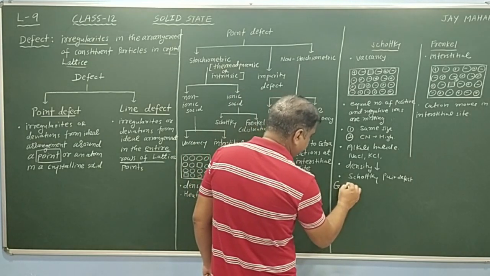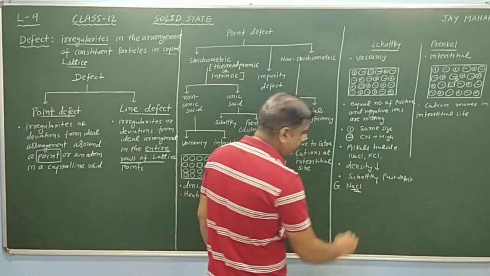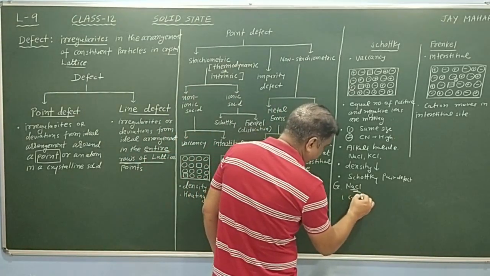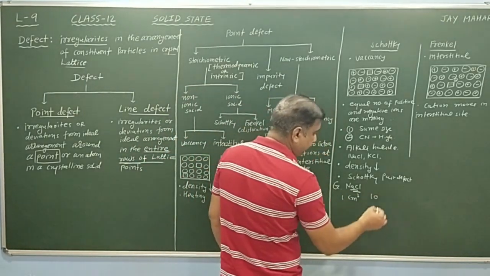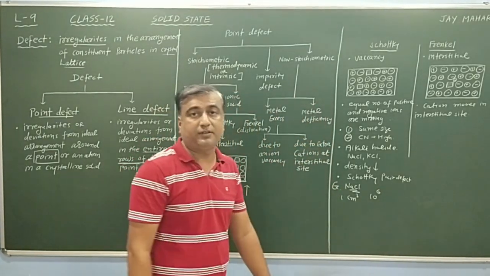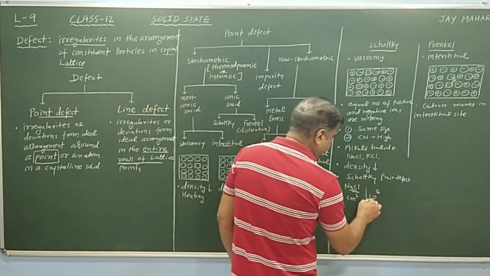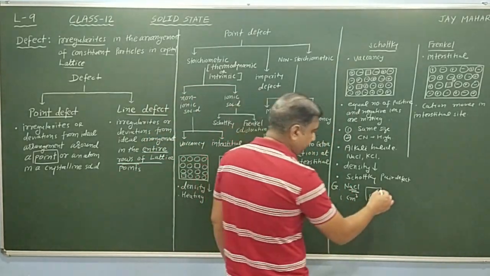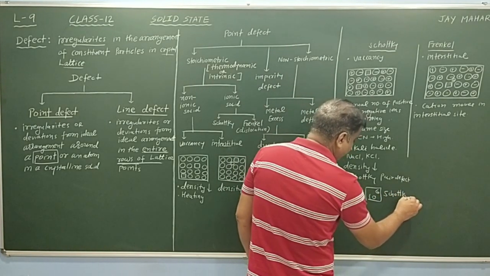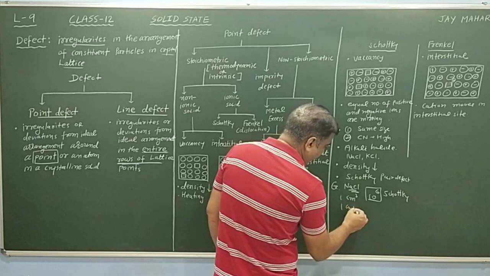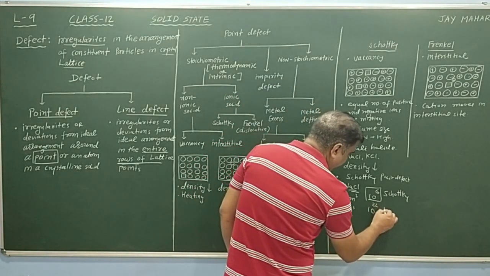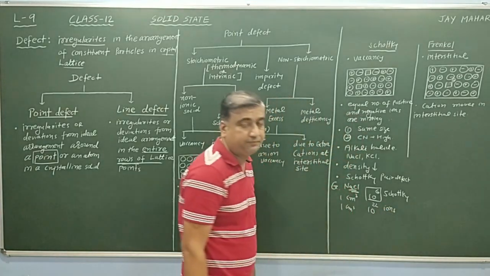For example, in a NaCl crystal at room temperature, in 1 cubic centimeter, 10 power 6 Schottky defects are present. In 1 cubic centimeter, approximately 10 power 22 ions are present.